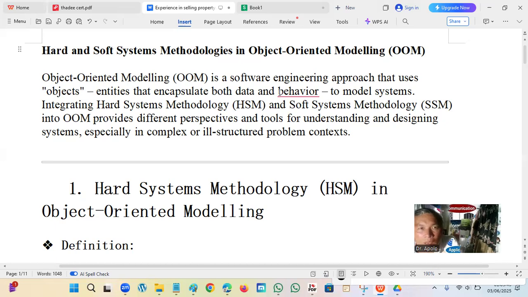So the way they handle the program is combined, to model the system. So integrating hard system methodology (HSM) and soft system methodology (SSM) into OOM, object-oriented modeling, provides different perspective and tools for understanding and designing system, especially in complex or ill-structured problem context. So the good thing about object-oriented, you can talk on a conceptual level.